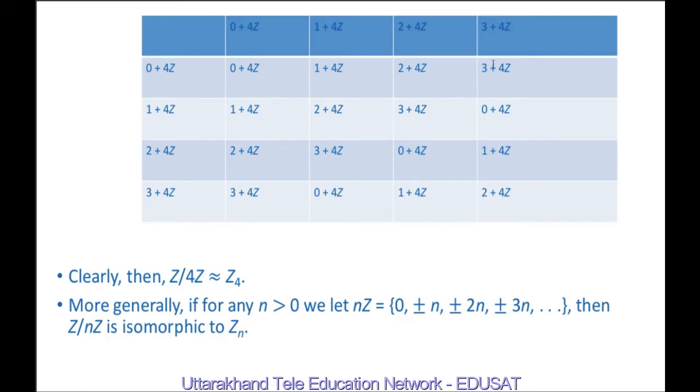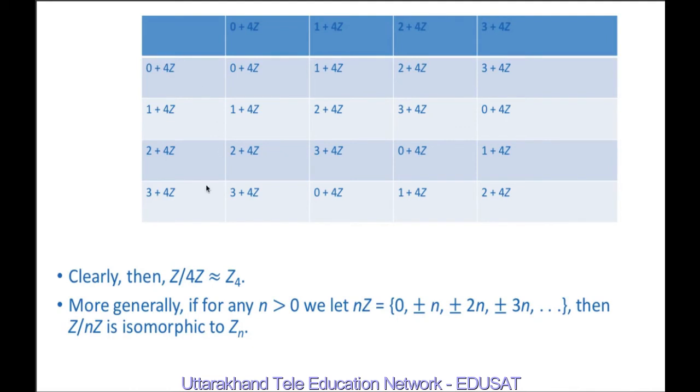All the elements of this table belong to the set, and in this table the identity element is 0 plus 4z, because the first row is identical with the top border row. Besides this, associativity is satisfied because addition is associative for the elements of integers with respect to addition. 0 plus 4z is the identity element.